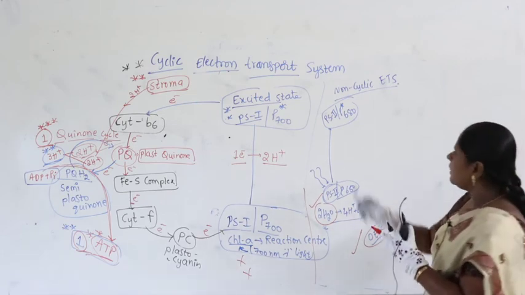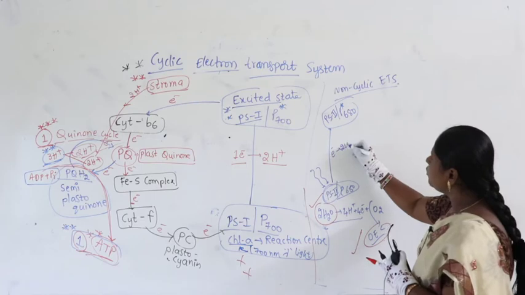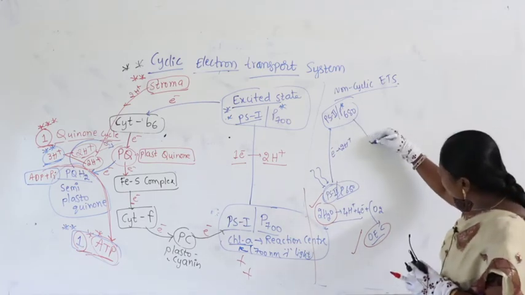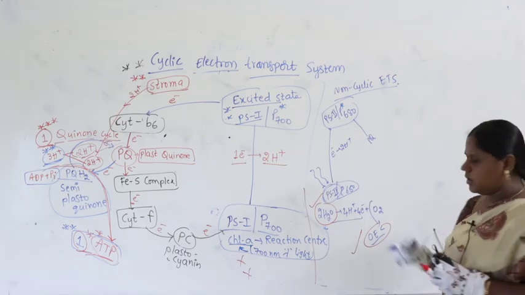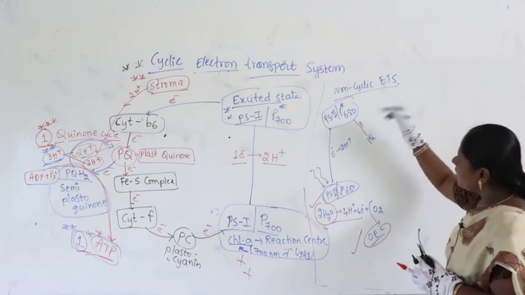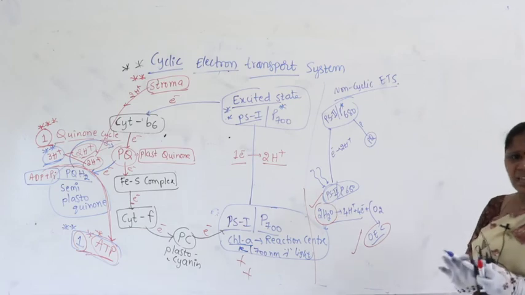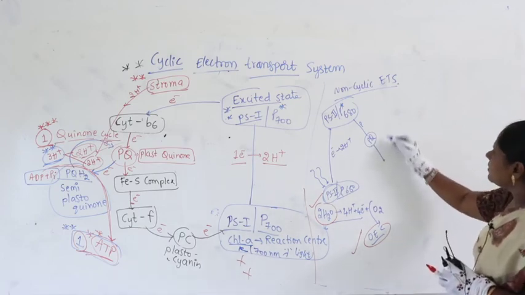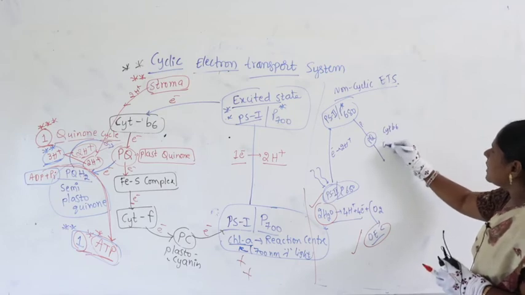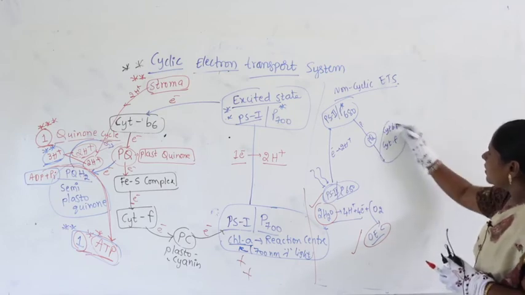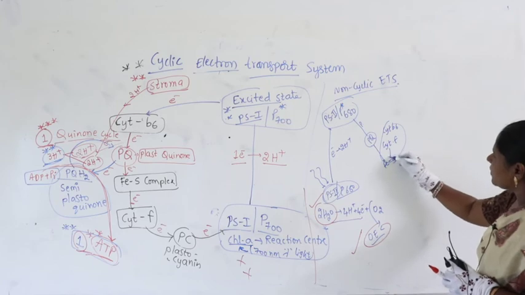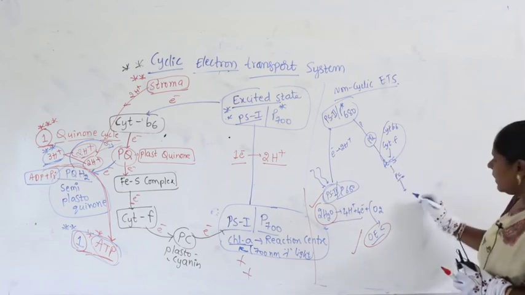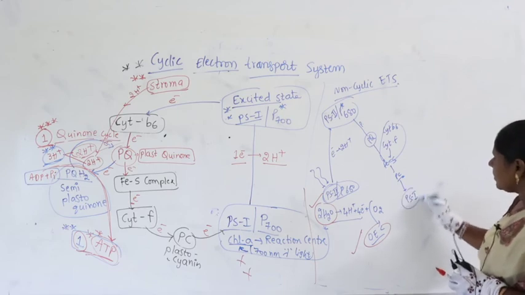Then one electron here also carries 2 protons and goes to the excited state. So from here to here, when it comes here, what happens? Plastoquinone. So here of course pheophytin, plastoquinone, yes or no? And from the plastoquinone it enters into the cytochrome B6F complex, the iron sulfur complex, then plastocyanin, PC, right, and then PS1, right.